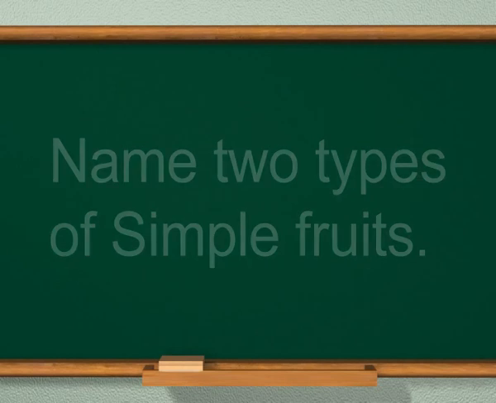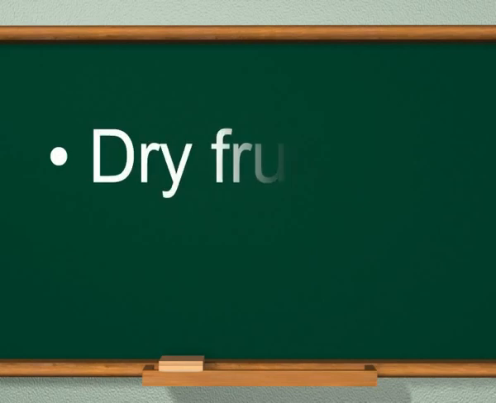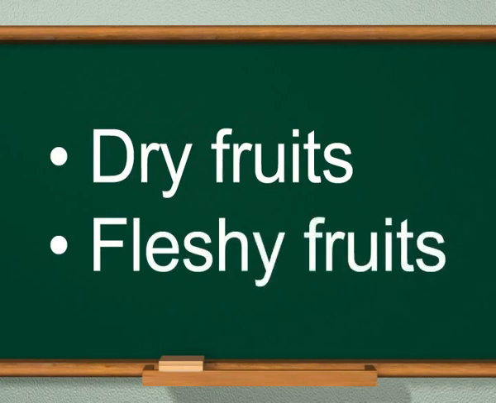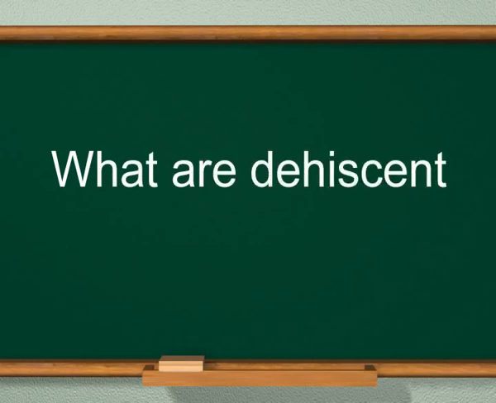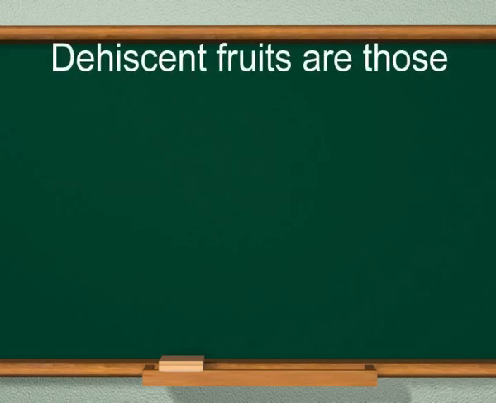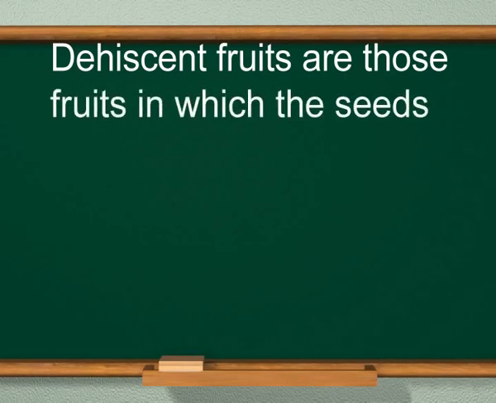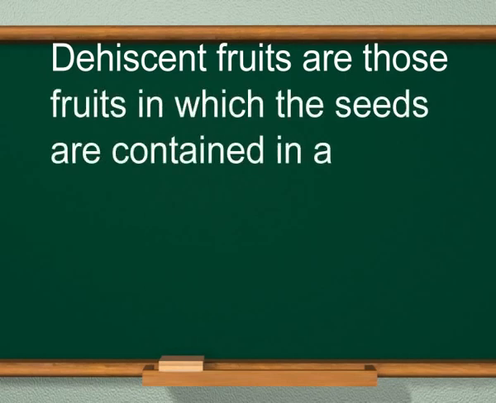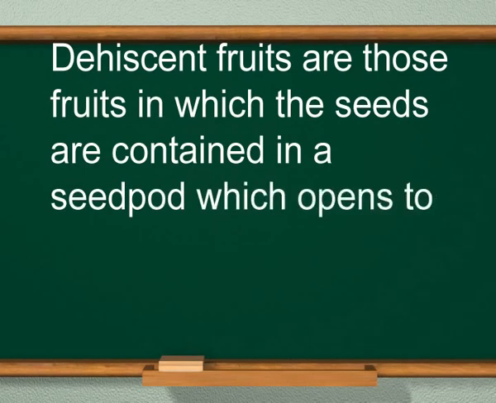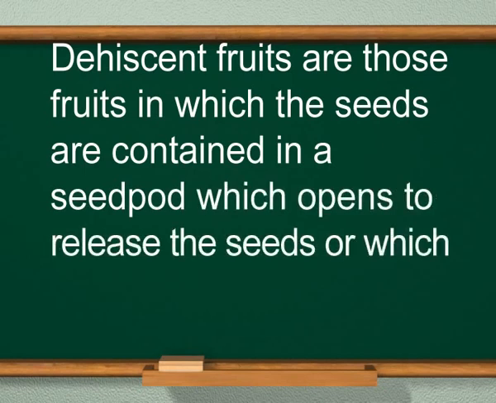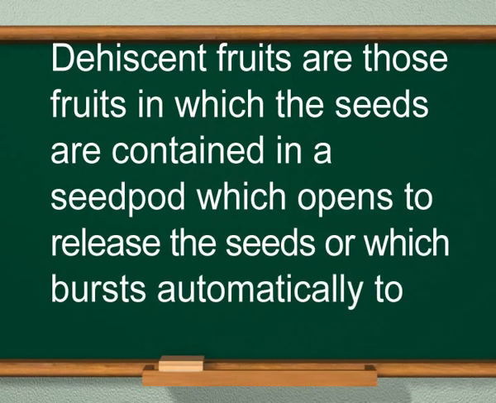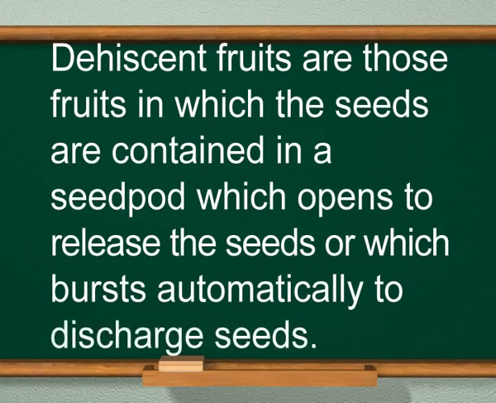The answer is, simple fruits are divided into two types, dry fruits and fleshy fruits. The next question is, what are dehiscent fruits? Answer. Dehiscent fruits are those fruits in which the seeds are contained in a seed pod, which opens to release the seeds or which burst automatically to discharge seeds.